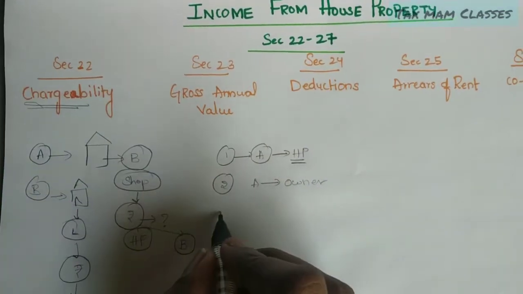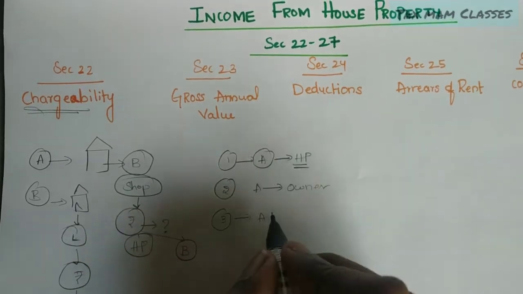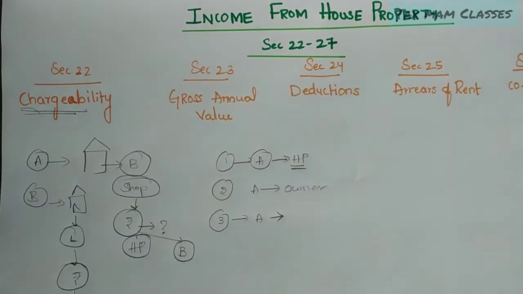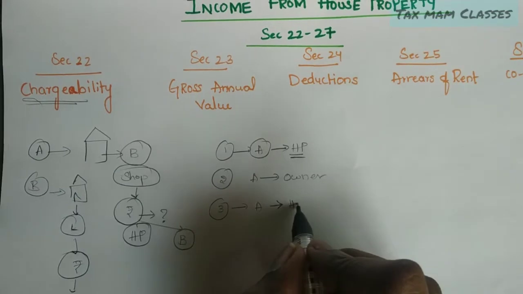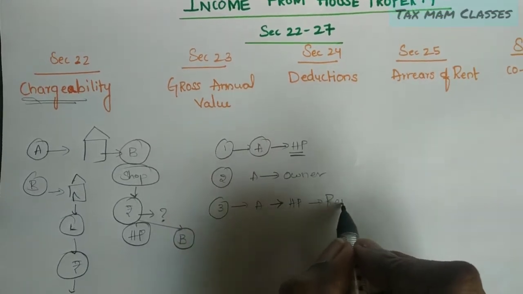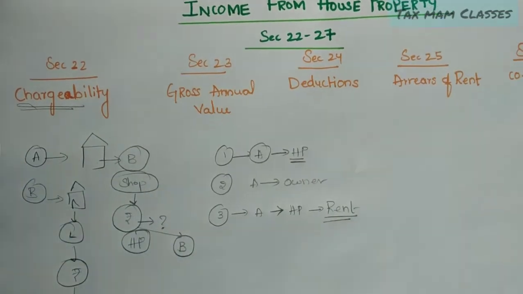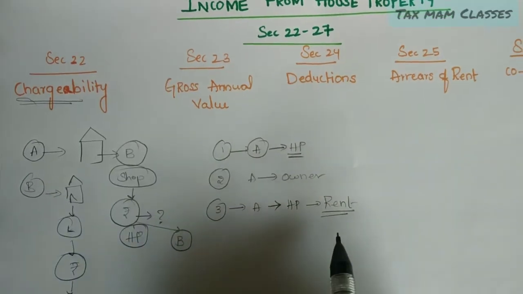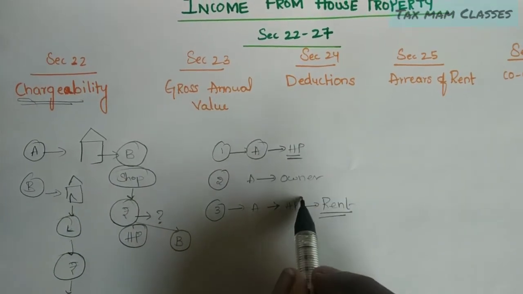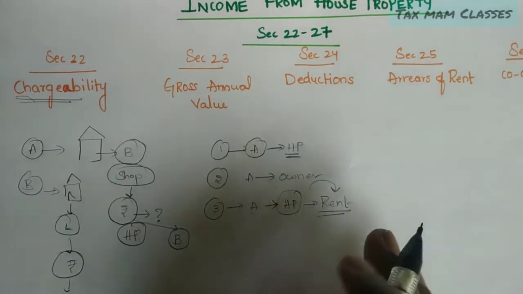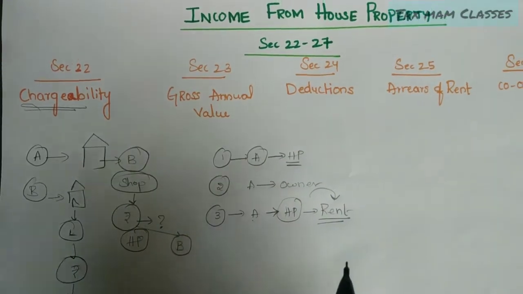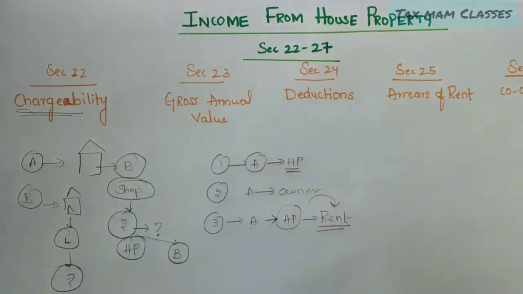And the third condition: the SSE should earn income from this house property in the name of rent only. That means all the income which the SSE is earning from the house property in the name of rent only will be charged under the head income from house property.